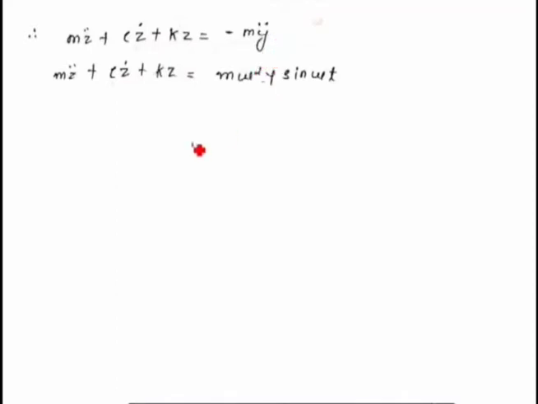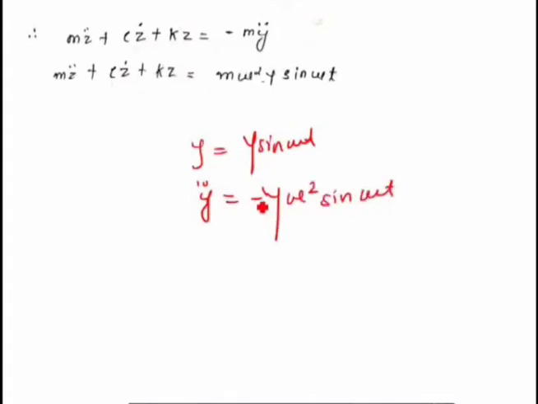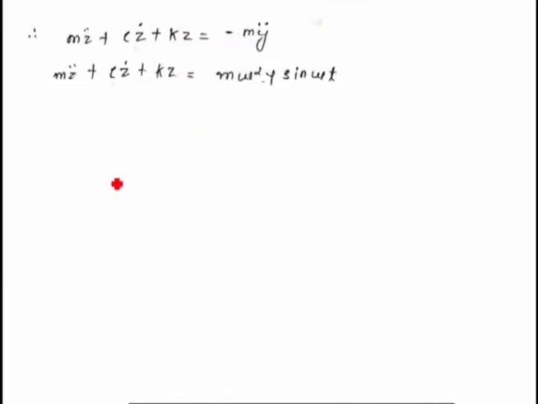And we know that y is equal to capital Y sin omega t. So if you take the double derivative, y double dot is equal to minus Y, which is nothing but the amplitude of the base or amplitude of the vibrating machine or body or structure, Y into omega square sin omega t. So this minus and minus will get cancelled, and finally you are getting this equation.